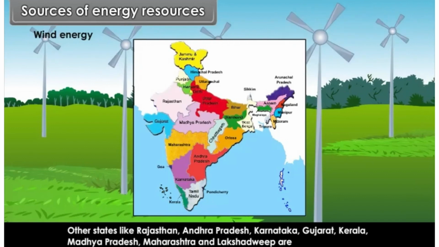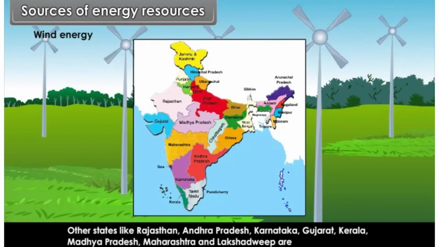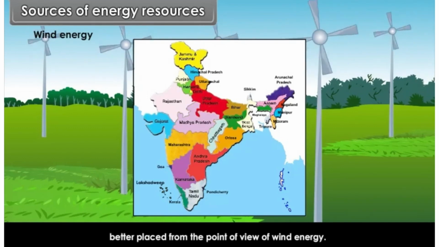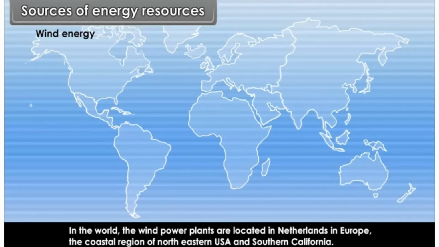Other states like Rajasthan, Andhra Pradesh, Karnataka, Gujarat, Kerala, Madhya Pradesh, Maharashtra and Lakshadweep are better placed from the point of view of wind energy. In the world, the wind power plants are located in the Netherlands in Europe, the coastal region of northeastern USA and southern California.